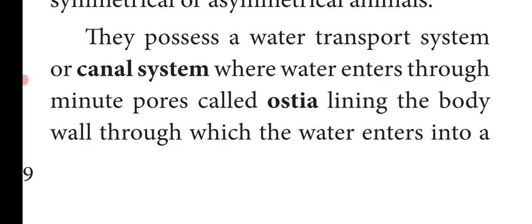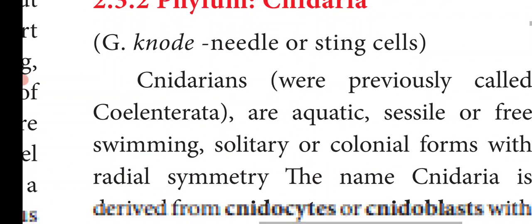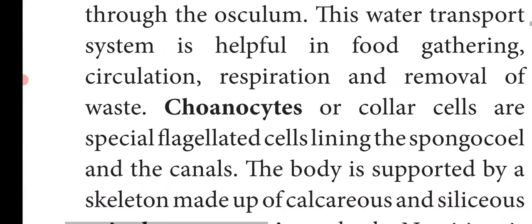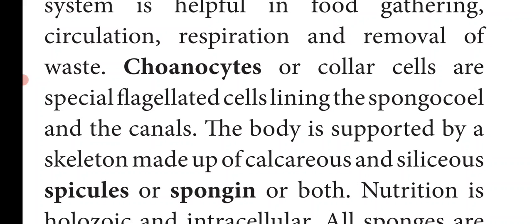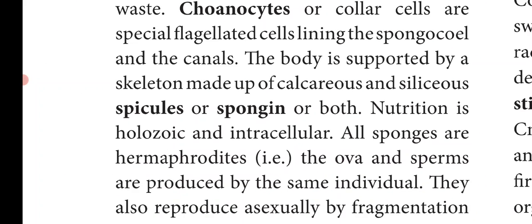And in sponges the outer layer is made up of plate-like cells called pinacocytes, which maintain the shape and structure of the organism, and the inner layer is made up of choanocytes, otherwise called collar cells. These cells are special flagellated cells lining the spongocoel and the canals. The body is supported by the skeleton made up of calcareous and siliceous spicules or spongin.